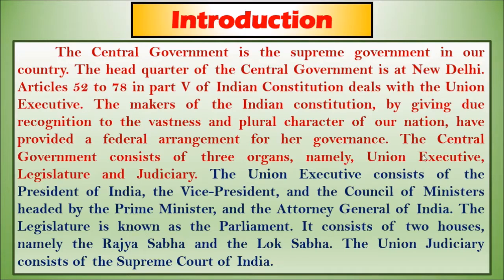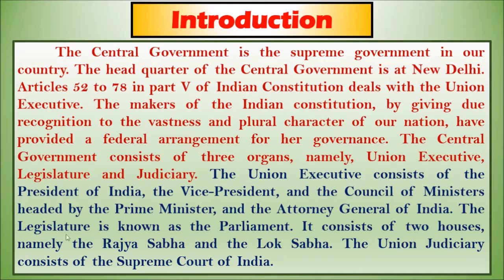The Union Executive consists of the President of India, the Vice President and the Council of Ministers headed by the Prime Minister, and the Attorney General of India. Now listen, children. Who are the people working under this Union Executive? The President of India, the Vice President and the Council of Ministers, headed by the Prime Minister, and the Attorney General of India.